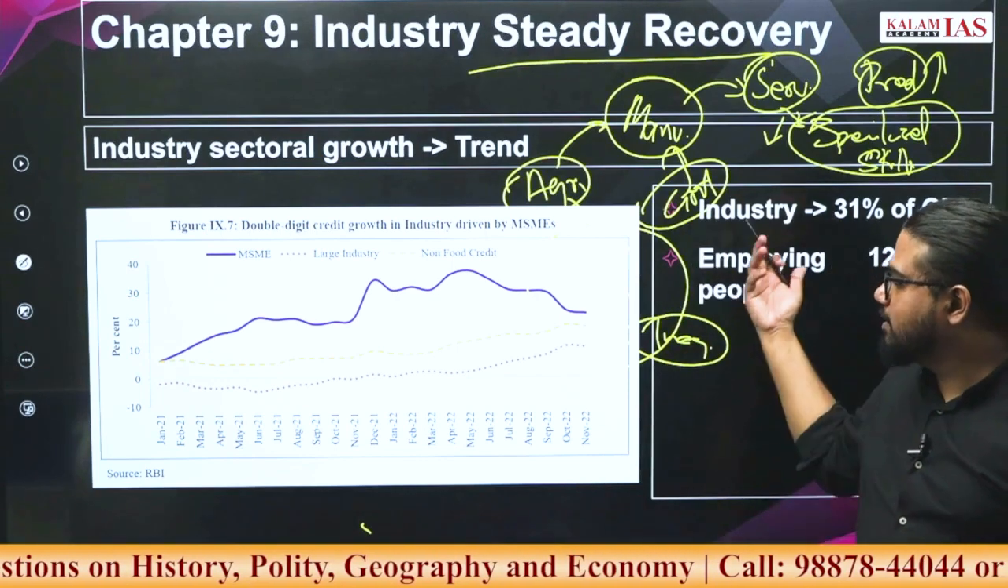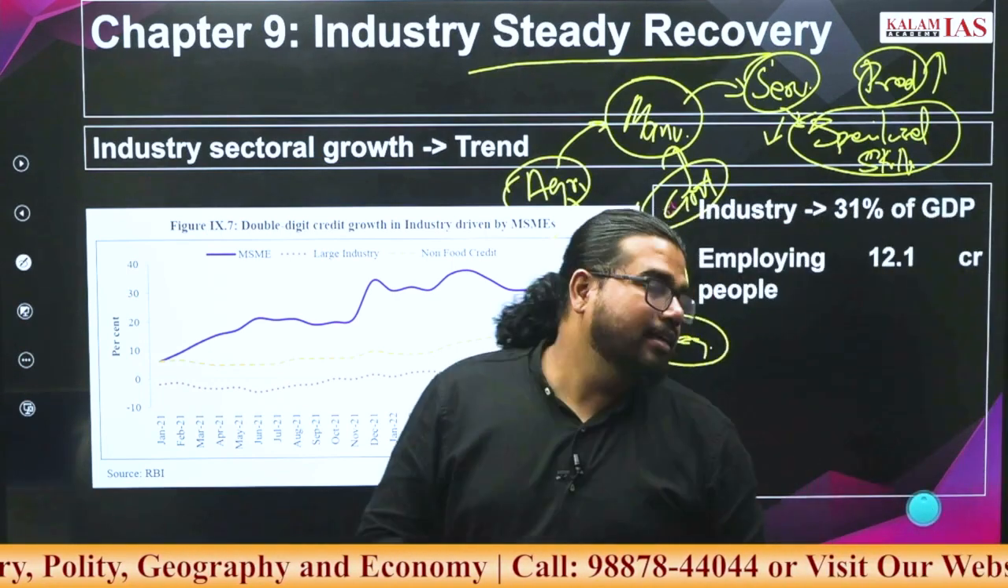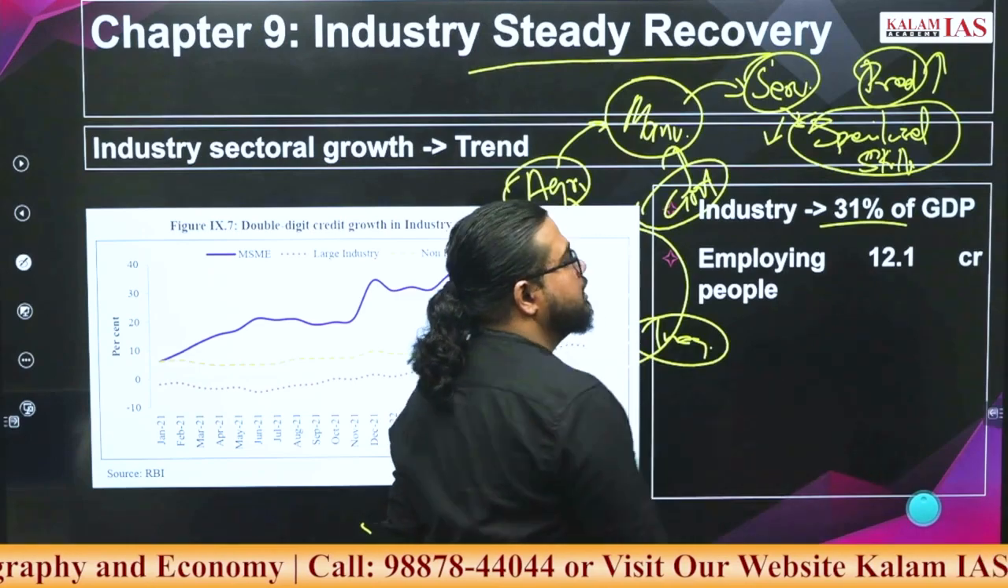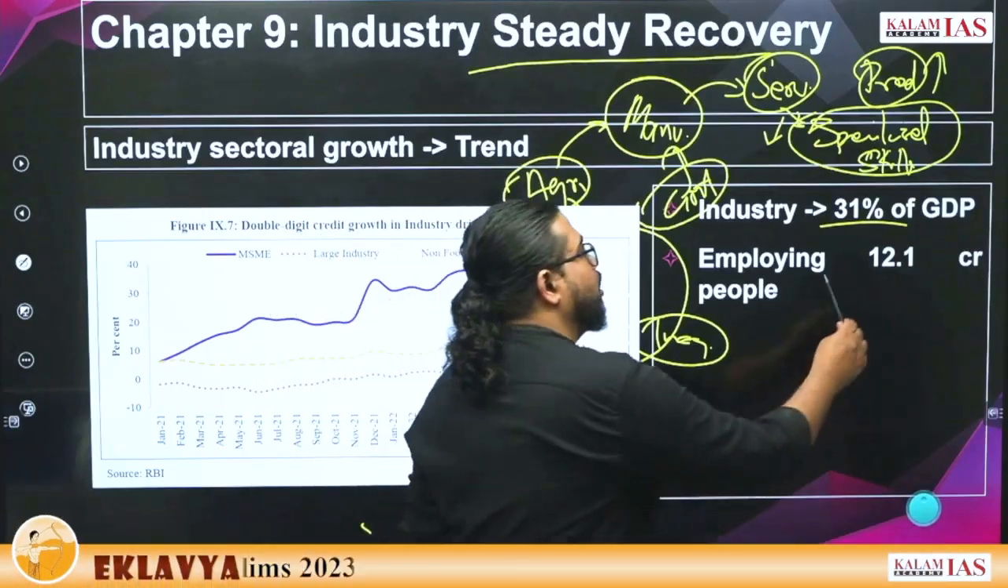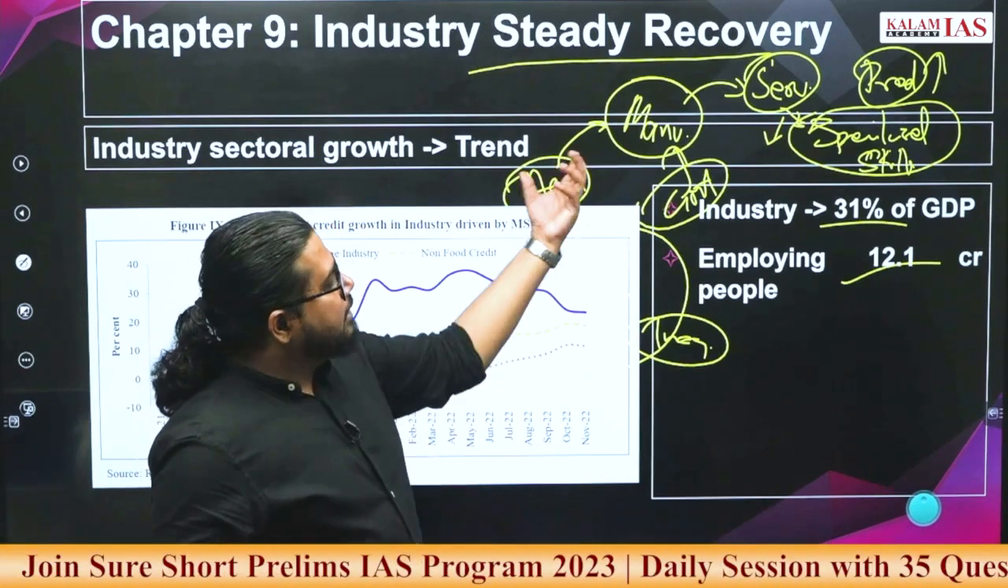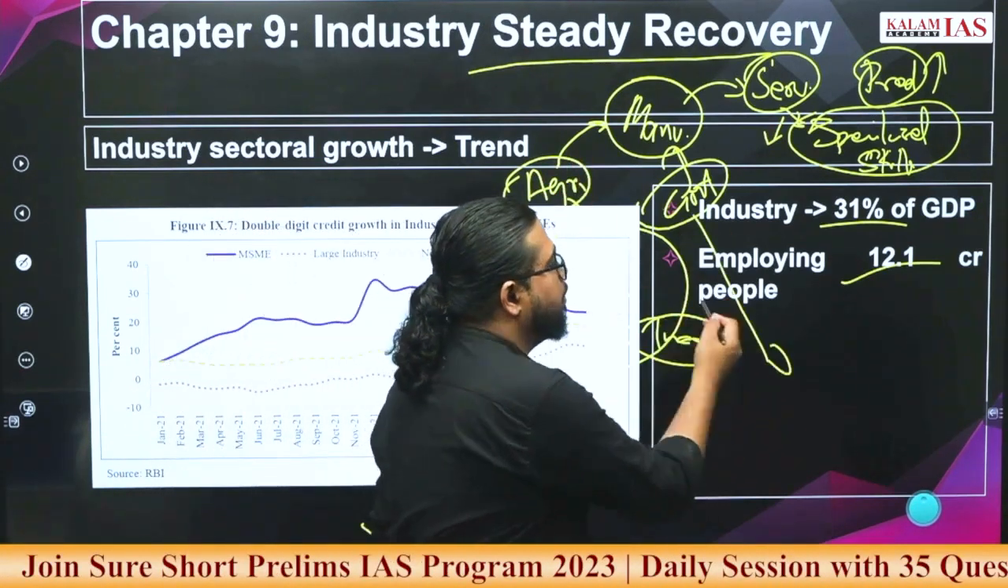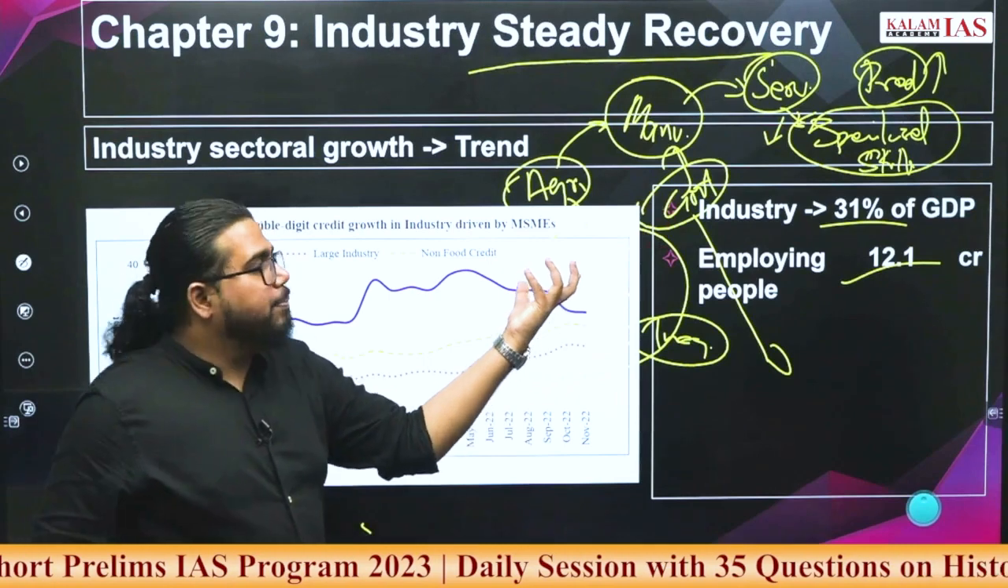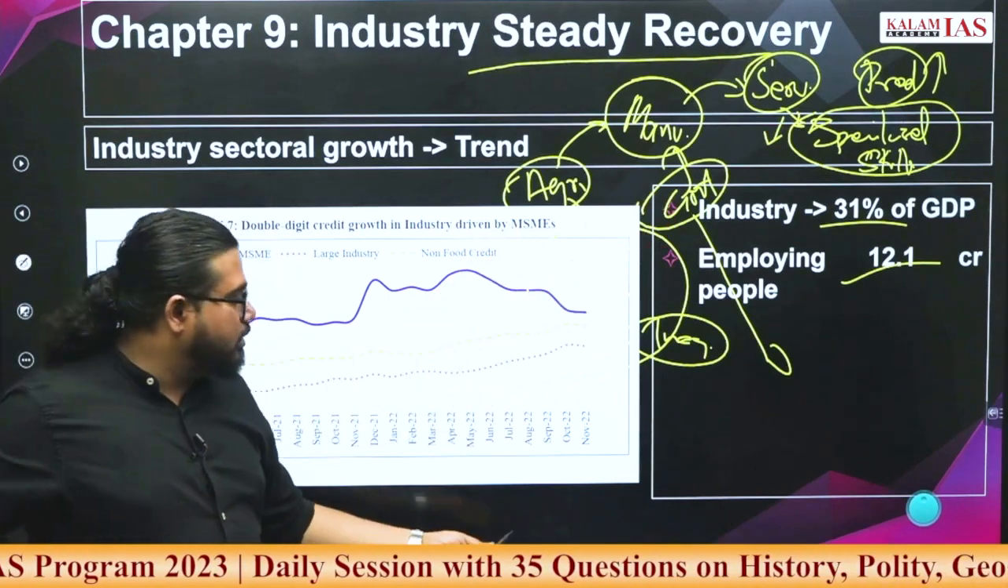Now what is the sectoral performance of this industry? It is contributing around 31% of the GDP and around 10-12 crore people are employed in it. So this industry is capable of absorbing more people, so that's why we are promoting the industry. Go ahead.